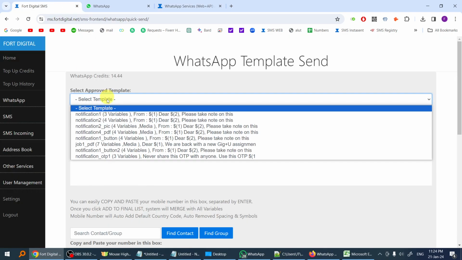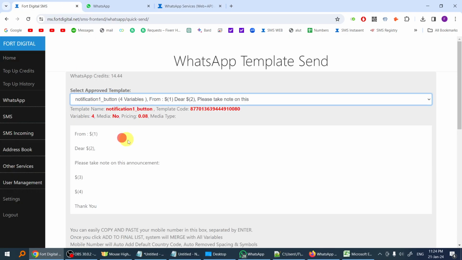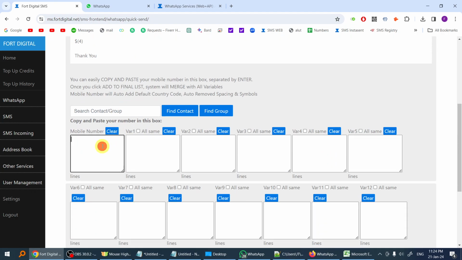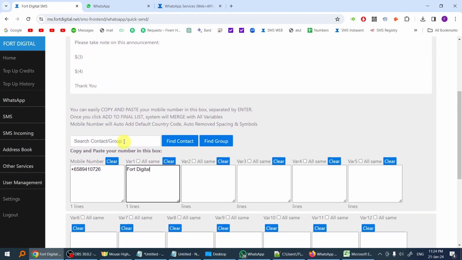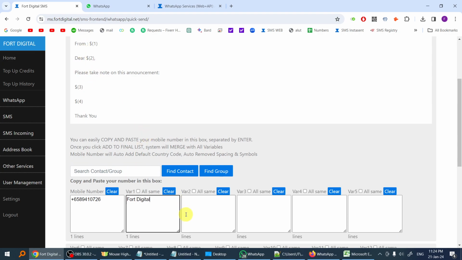So I'm going to send a message again. I have the buttons here. I'm going to put the same numbers, and the same, I put this is from Fort Digitals. You just follow the template format. Dear Mike, this is the second variable.